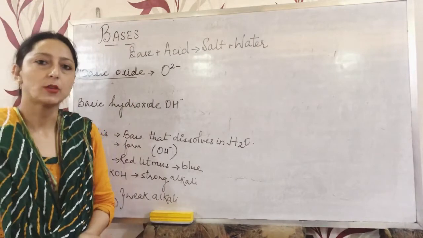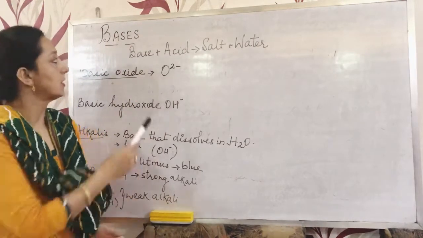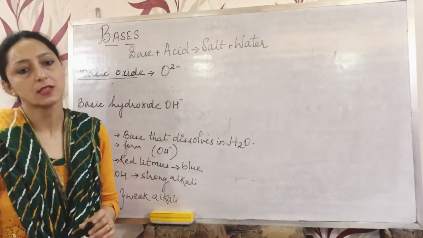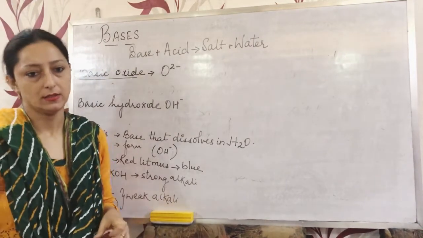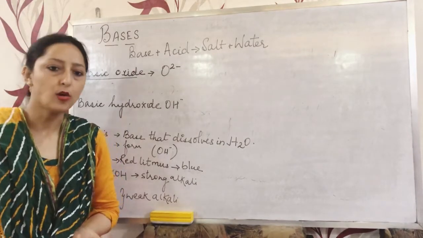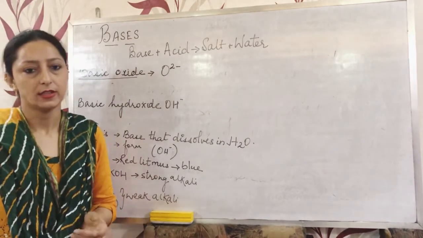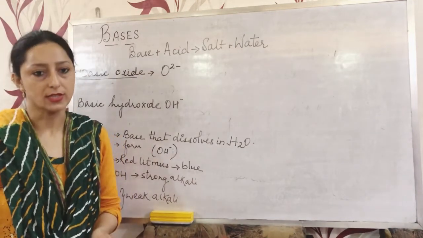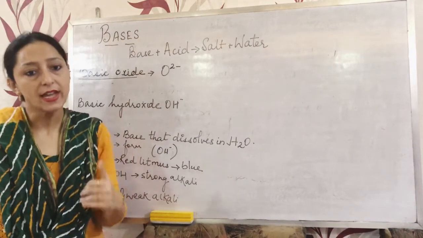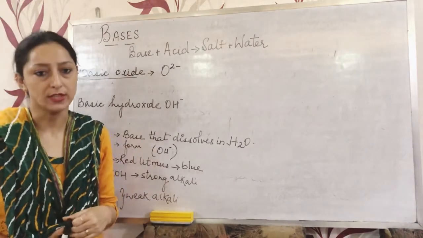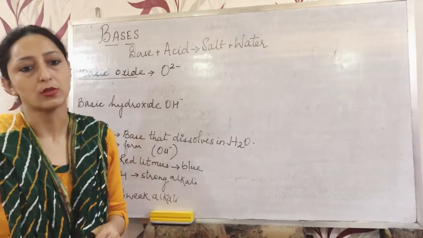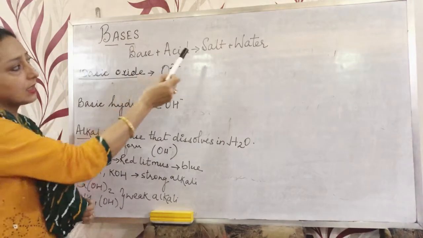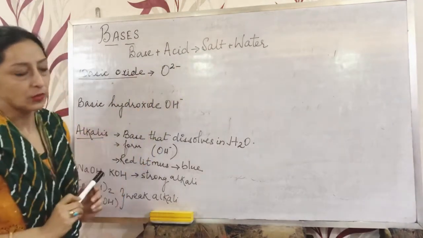Now the next topic we are going to study is bases. What is a base? It is either a metallic oxide, that is copper oxide, or a metallic hydroxide. It can be magnesium hydroxide or ammonium hydroxide, which reacts with the hydronium ion of an acid and they form salt and water. As we know, a base when reacted with an acid will form salt and water.